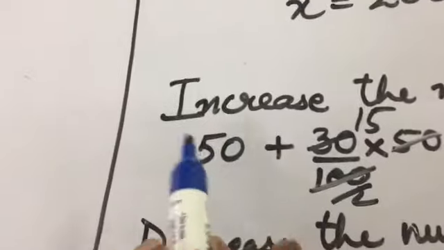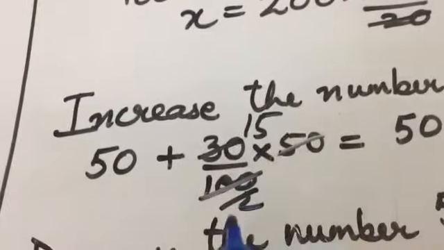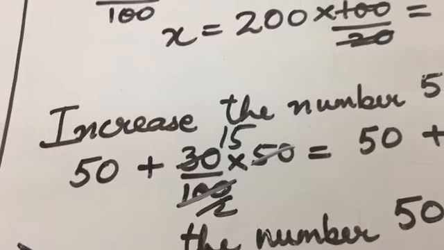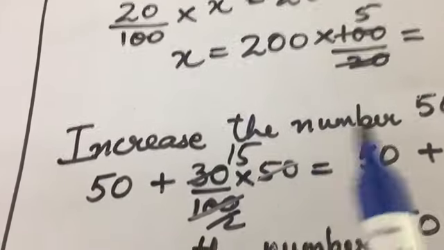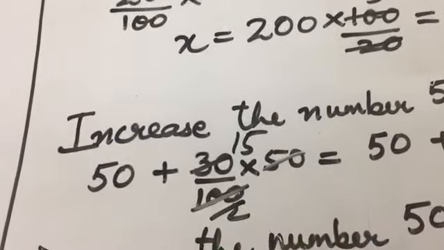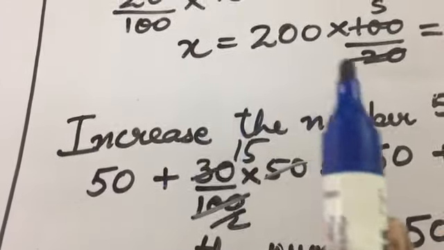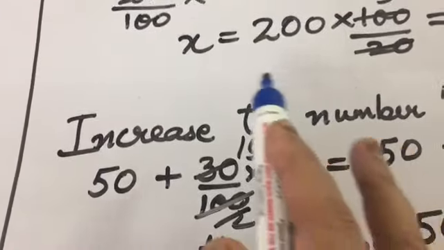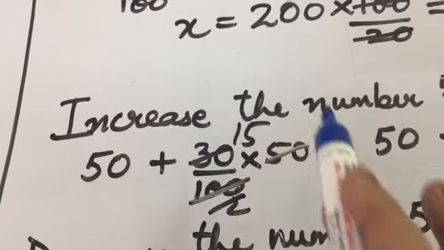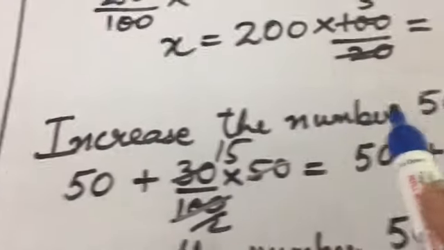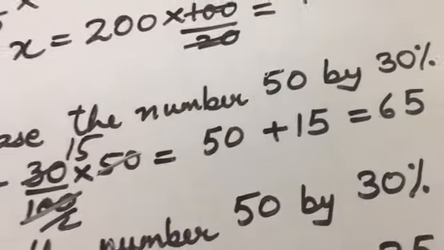Clear? We have to add 50. Children don't add; they just find 30% of 50 and write the answer. It is asking what is the value when 50 is increased by 30%. You have to increase 50 by 30%, which means 30% of 50 is 15, plus 50. So the final number is 65.